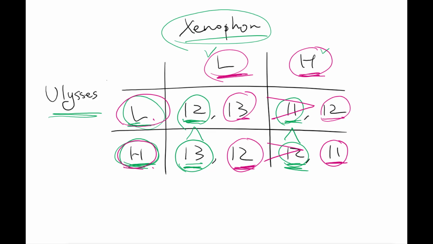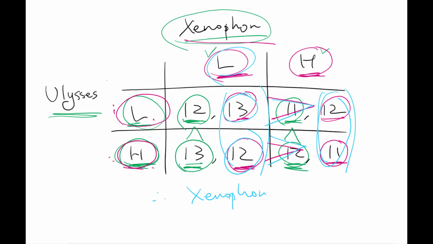So no matter what Ulysses does, Xenophone's low level strategy generates 13, 12, which is always greater than the other strategy, 12, 11, when you compare these two vectors. Therefore, Xenophone has a dominant strategy, which is low level advertising.